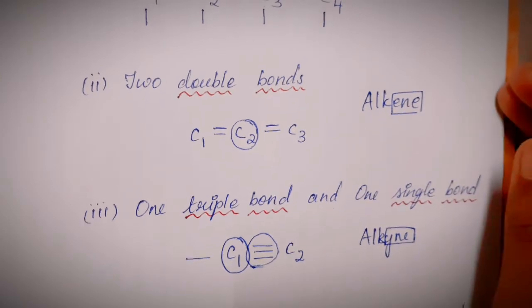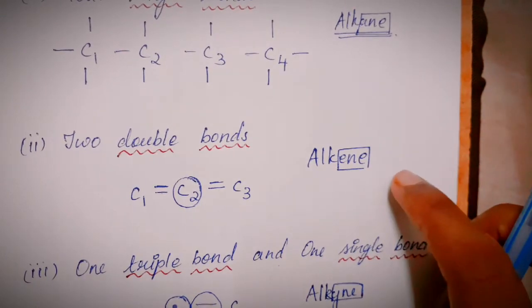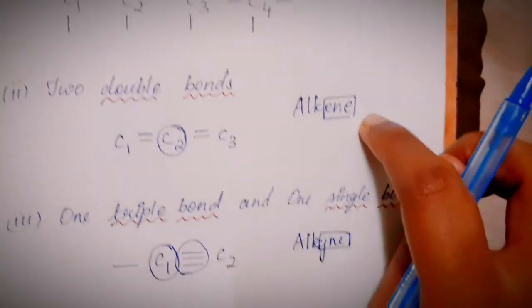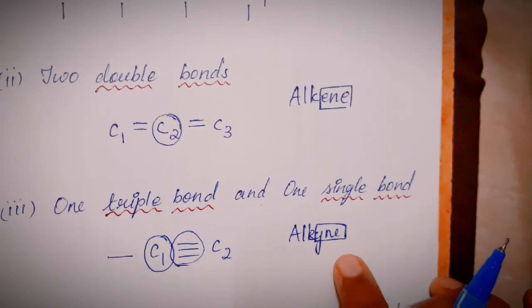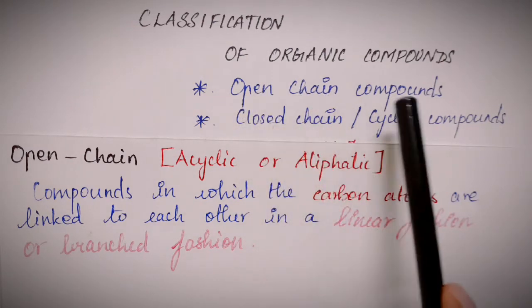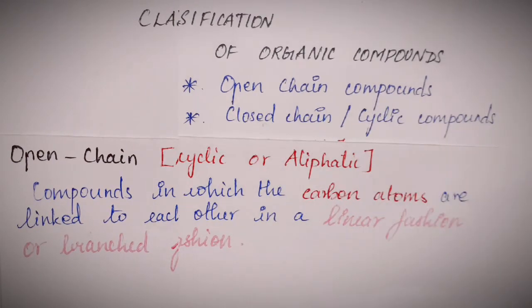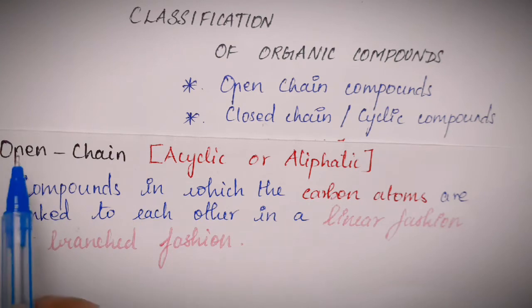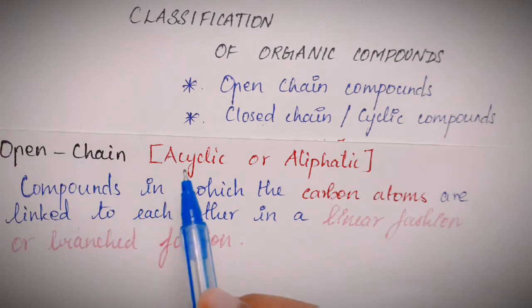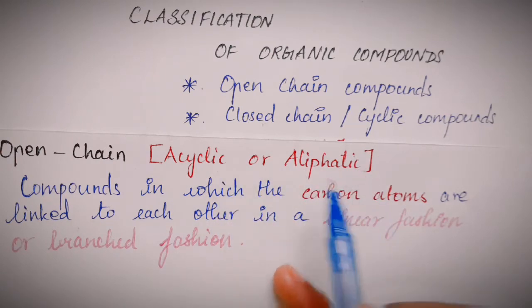And when you look at the stabilities, alkane is the most stable, alkene is comparatively less stable, and alkyne is the least stable. Now let's look at the classification of organic compounds. They are classified into two, namely the open chain compounds and the closed chain or cyclic compounds. We shall discuss the first type, the open chain compounds. These are also called acyclic or aliphatic compounds.